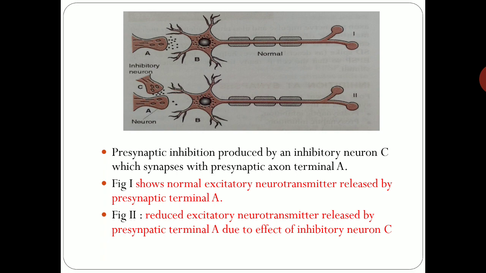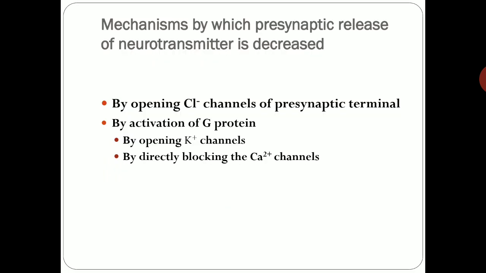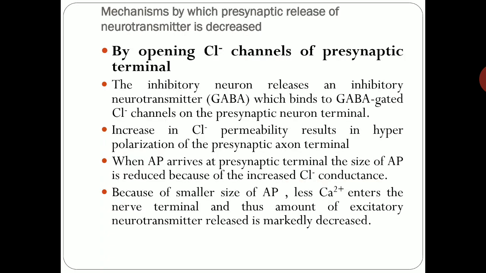Okay. So what are the mechanisms by which this inhibitory neuron C decreases release of neurotransmitter from neuron A? Let us see the mechanisms by which presynaptic release of neurotransmitter is decreased. One mechanism is by opening chloride channels of the presynaptic terminal, and another mechanism is by activation of G protein. Further, G protein causes opening of potassium channels, or it directly blocks the calcium channel. So first, the mechanism by opening chloride channels of the presynaptic terminal.